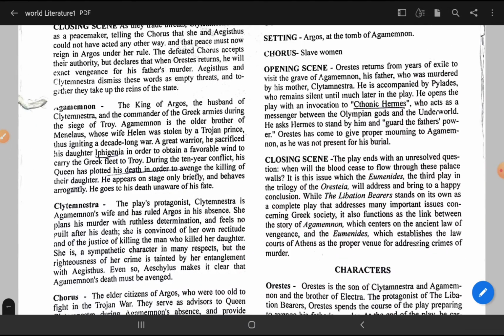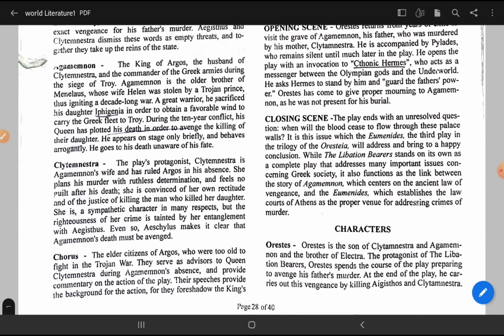First is Agamemnon, the king of Argos. We can directly say Agamemnon is the king of Argos, husband of Clytemnestra. Just remember these small things also: he is the older brother of Menelaus, whose wife Helen was stolen by the Trojan prince, thus initiating a decade-long war. Then he sacrificed his daughter, and remember this name also. In order to obtain a favorable wind to carry the fleet during his conflict, he sacrificed her, and so a death plot was prepared. Now she wanted revenge for the killing of her daughter, and for that she prepared a death plot.